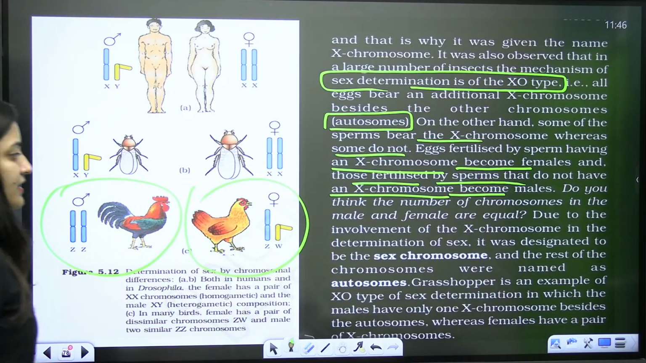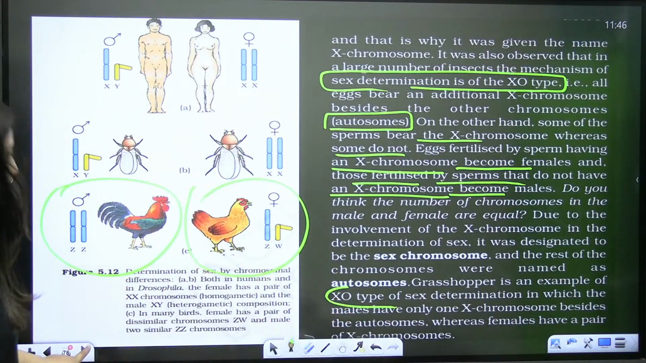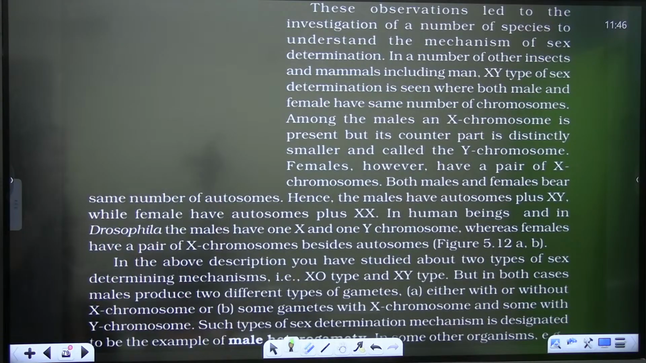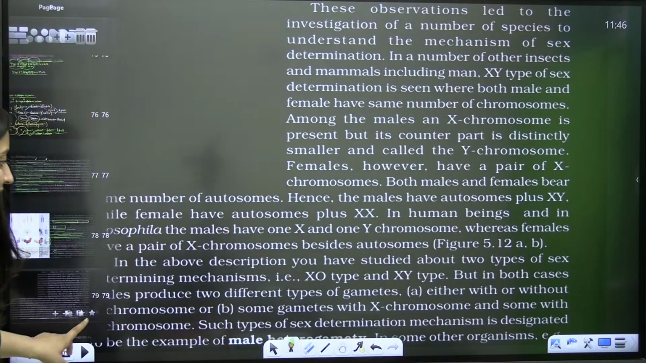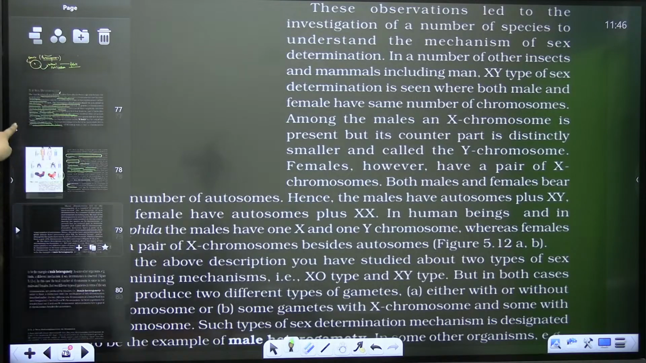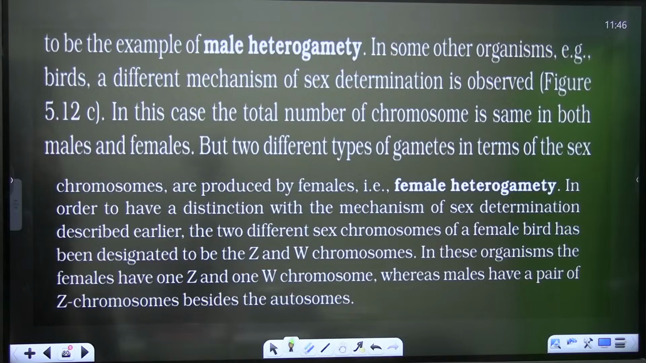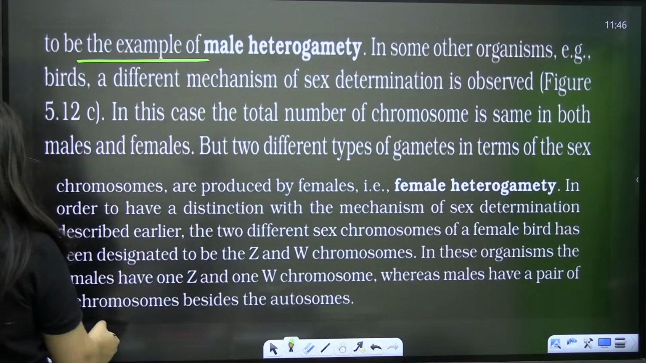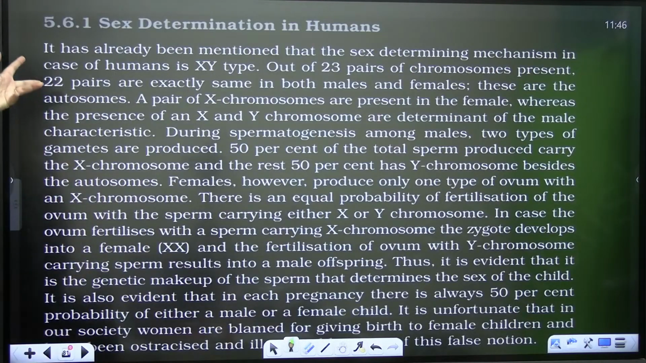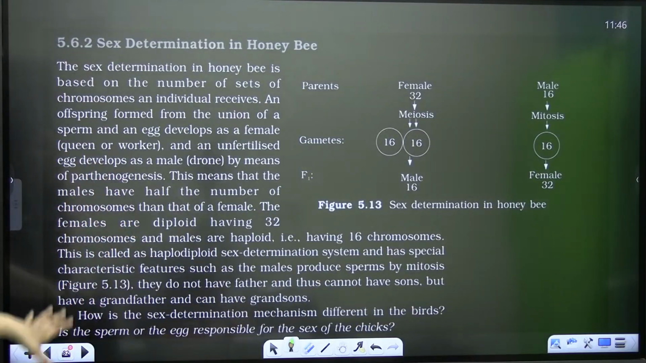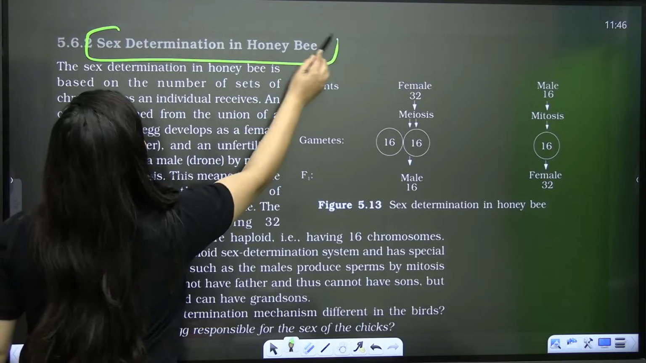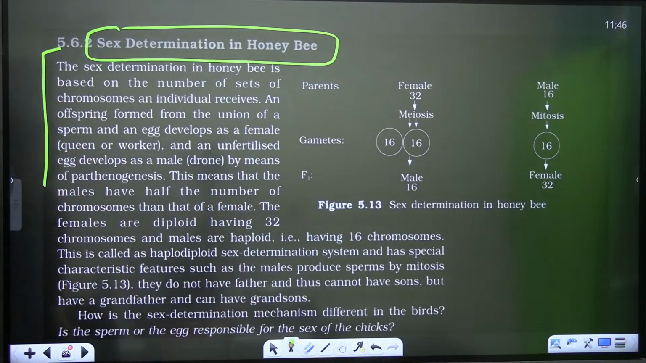So grasshopper is an example of XO type. So examples are very important here. Fine, examples are very important here. So I already explained about humans, about Drosophila and the birds also. Okay, so see, mostly male heterogamety is there. And then it is explained in the case of humans, so you have to read it from NCERT. Okay. And the sex determination in honeybee is also explained to you.